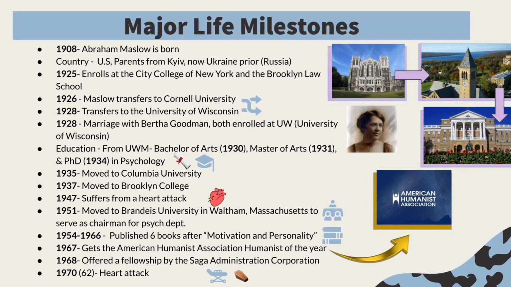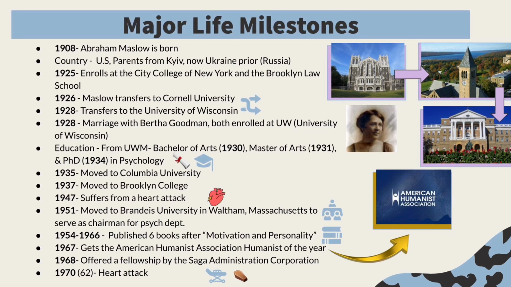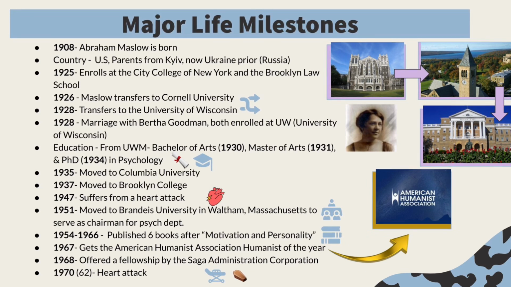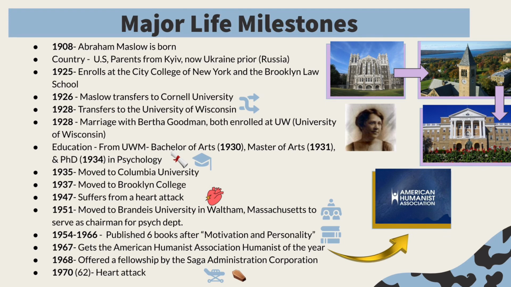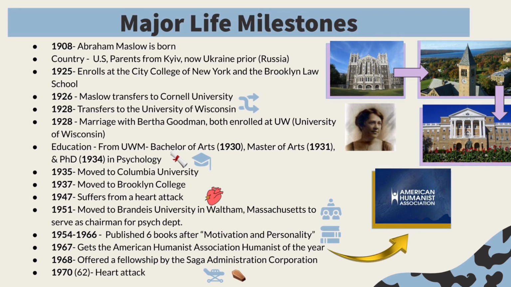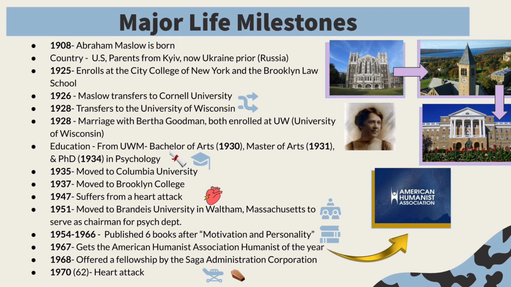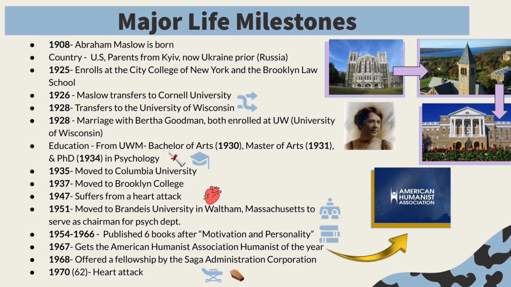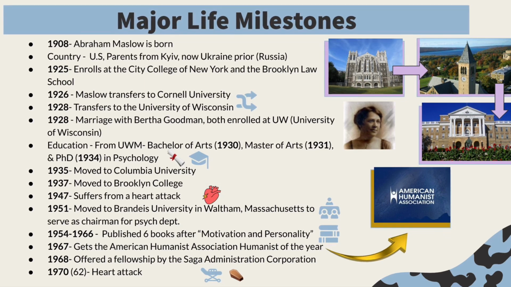And 3 years after this, from 1954 to 1966, Maslow would publish around 6 books after Motivation and Personality. 1 year after this, he would get the American Humanist Association Humanist of the Year. In 1968, he was offered a fellowship by the Saga Administration Corporation. And 2 years after this, in 1970, he died of a heart attack at the age of 62.